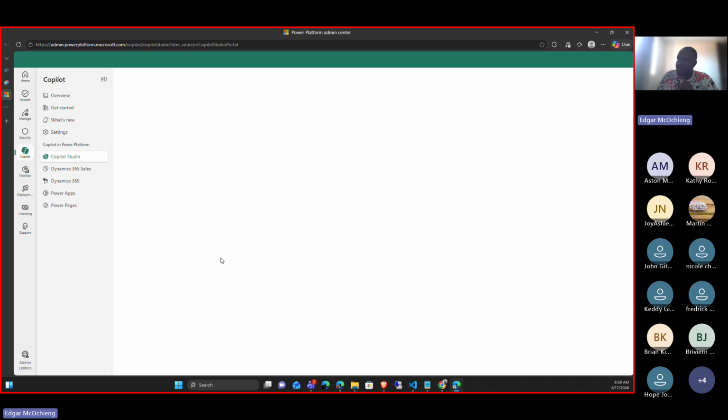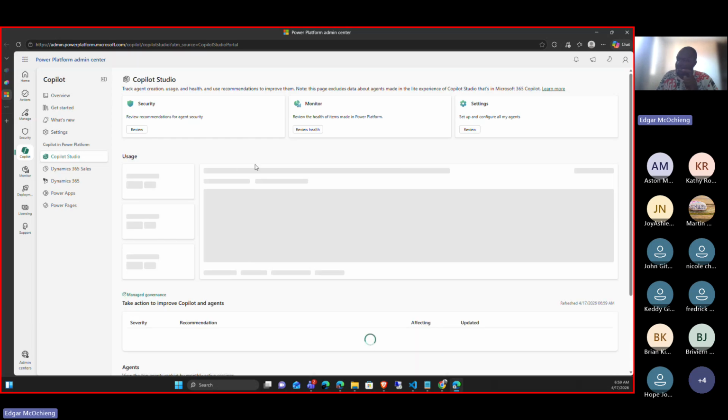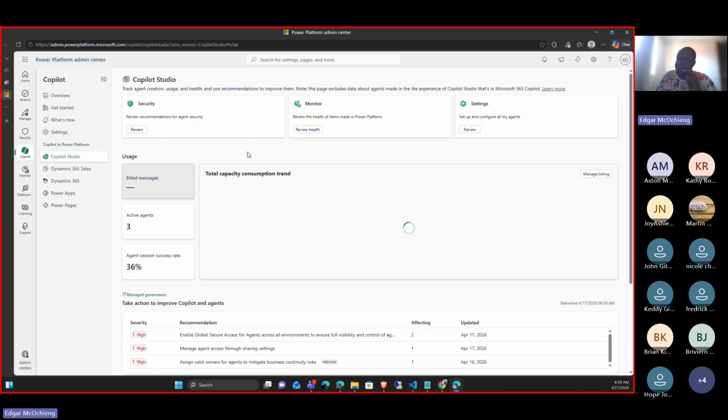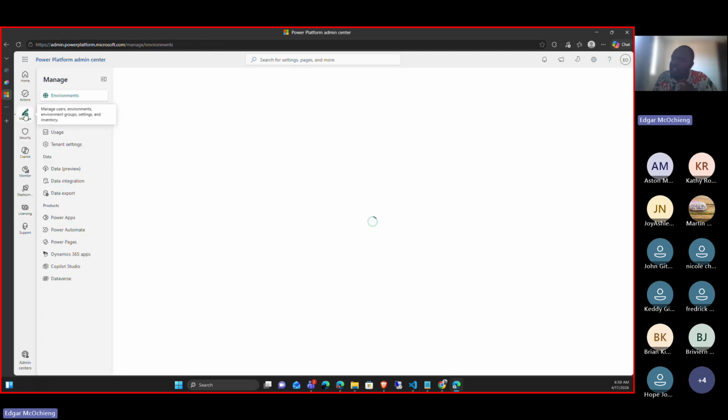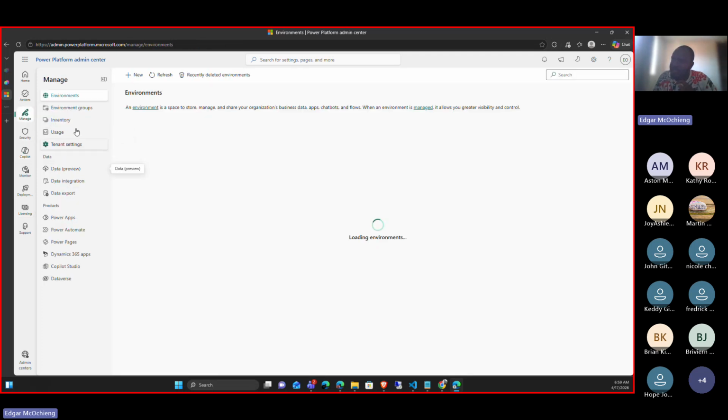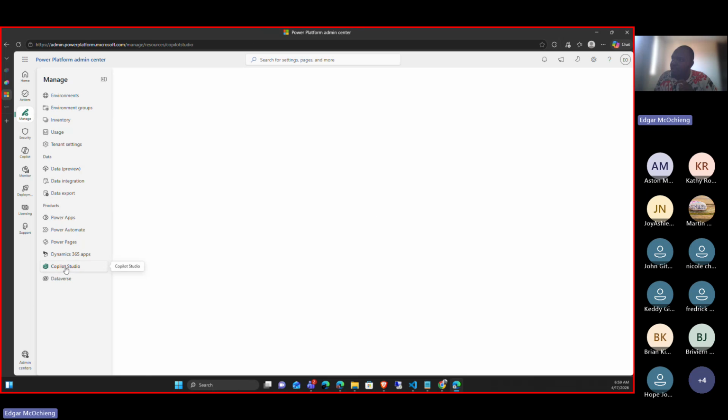Here in Copilot Studio, we can monitor and give permissions. It should be in Manage. Let me show you where that is. Manage Copilot Studio.